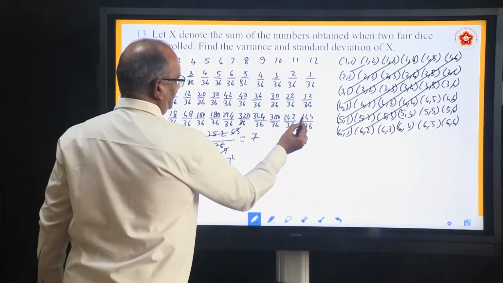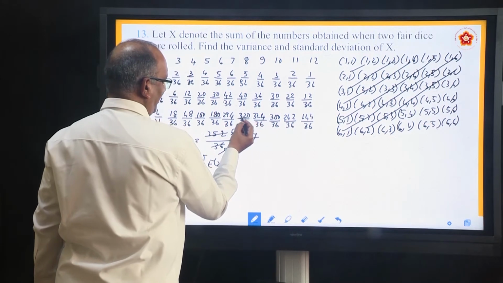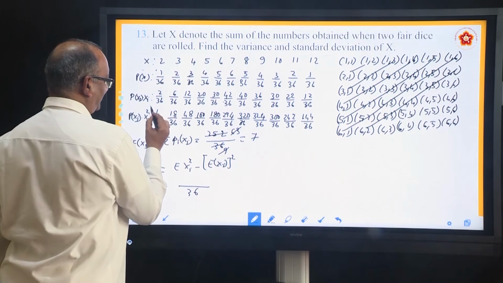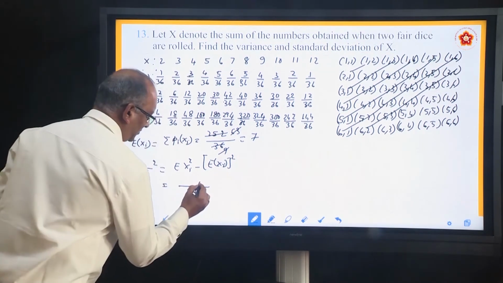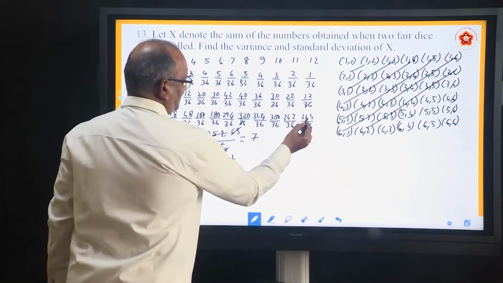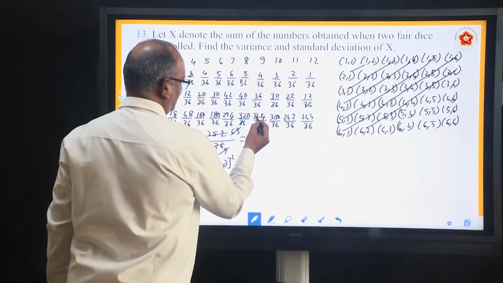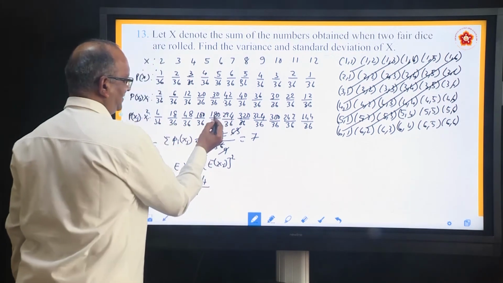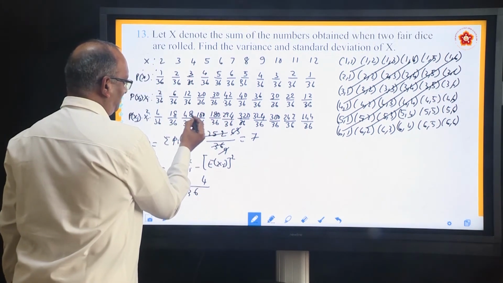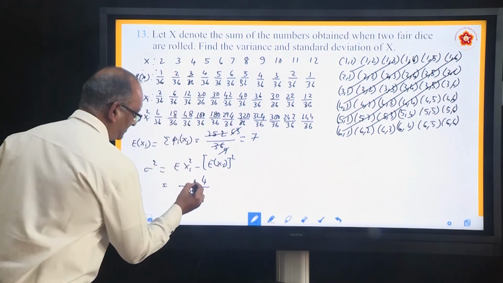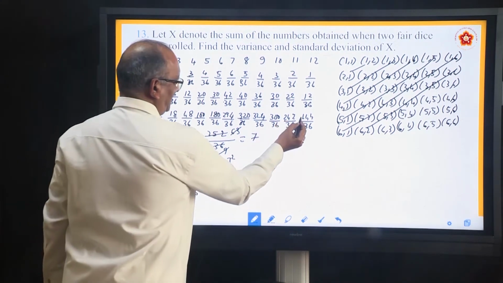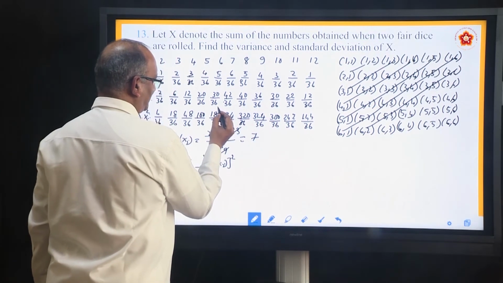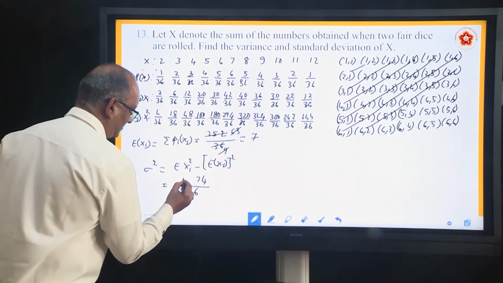Add only the numerator. 4 plus 2, 6, 6 plus 4, 10, 14, 14 plus 8, 22, 22 plus 8, 30, plus 4, 34, 3 plus 4, 7, plus 4, 11, plus 2, 13, plus 2, 15, plus 9, 24, 24 plus 8, 32, 32 plus 4, 36, 37. 3 plus 1, 4, plus 2, 6, plus 3, 9, plus 3, 12, plus 3, 15, plus 2, 17, plus 1, 18, plus 1, 19.